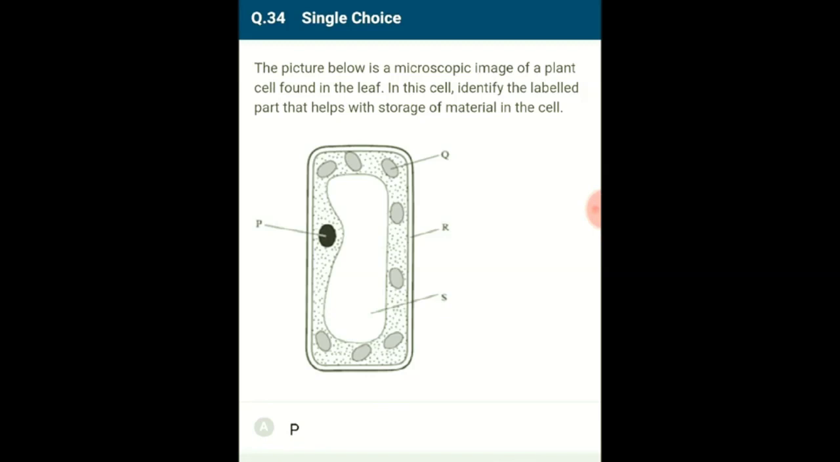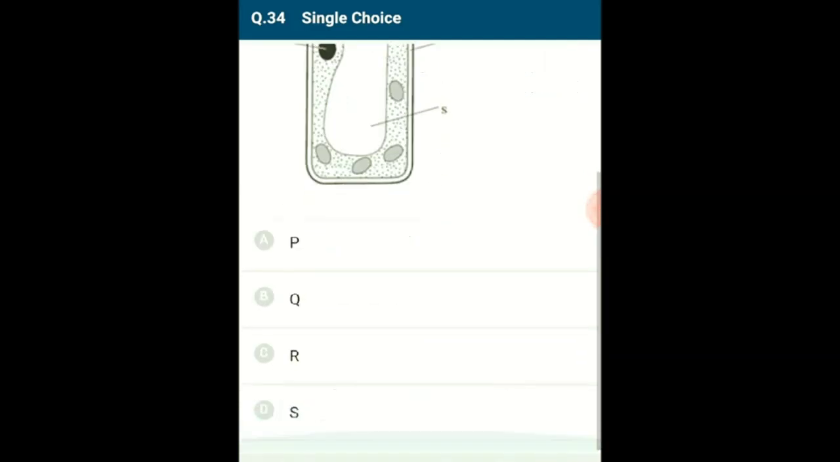to the plant cell. Label S is vacuole, which is the largest organelle in plant cell and helps with the storage of cell products and substances for plant cell. So the answer for this question is option D.